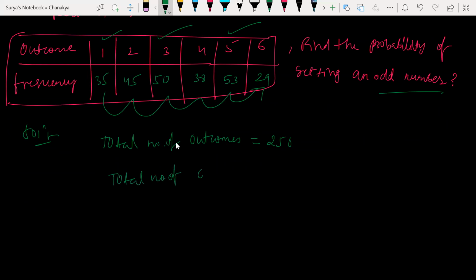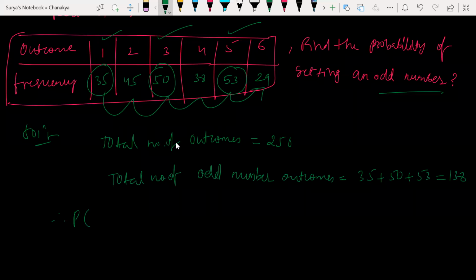So it's 138 itself. Very good. So this plus this plus this. So 35 plus 50 plus 53. How much? 138.